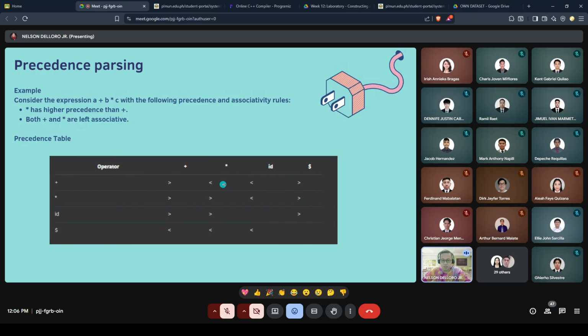Multiplication to multiplication is greater than. Multiplication to ID is less than, and multiplication to dollar sign is greater than. Then for the ID column, all of the operators, addition, multiplication, and dollar sign, are greater than, and hindi siya pwede sa ID to ID, no? And the dollar sign will be on the less than symbol.